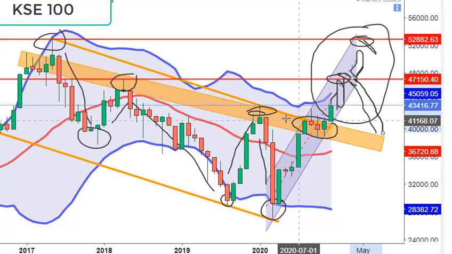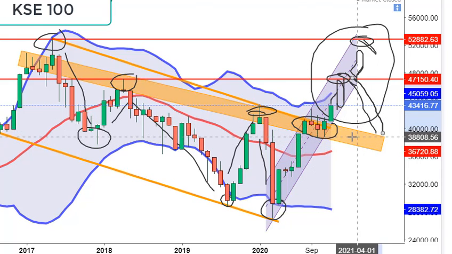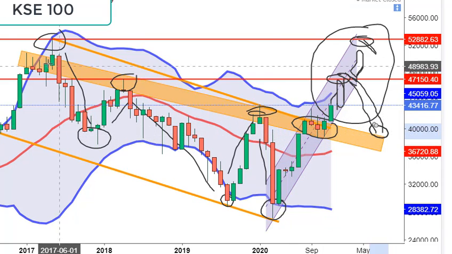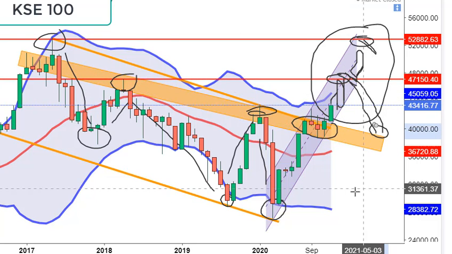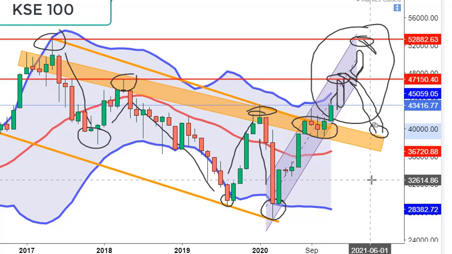But again it would have very strong support over here. Price won't be going below this support area, and at this point and moment we would be able to see whether the index is further going up or coming down on this track. Now we can have a quick look at RSI and MACD.